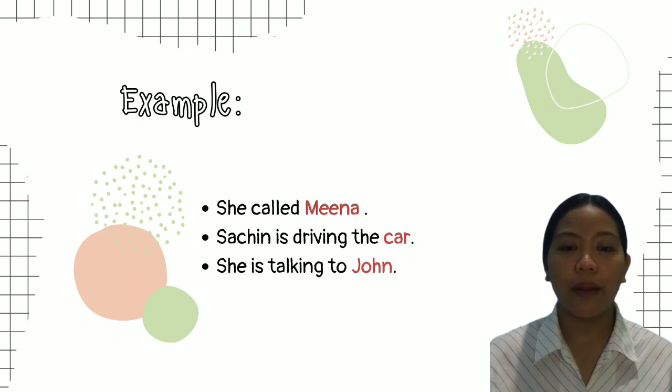She is talking to John. She is talking whom? This question has no answer. But for the question, she is talking to whom? The answer is John. So here the noun John is the object of the preposition to and not the verb talking. Thus, it is in the accusative case.